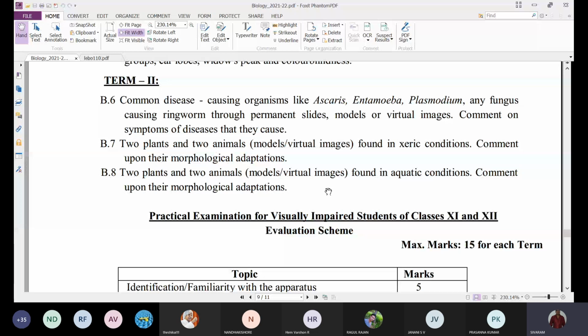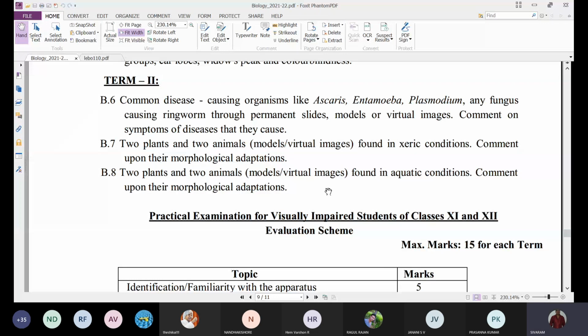Two plants and two animals found in aquatic conditions. Comment upon their morphological adaptations. So that means there are 3 questions, and from these questions, 3 spots will be displayed. Live plants or models will be available. That will be displayed, and you identify it and say what adaptations are shown by that plant or animal to live in those xeric or aquatic conditions.